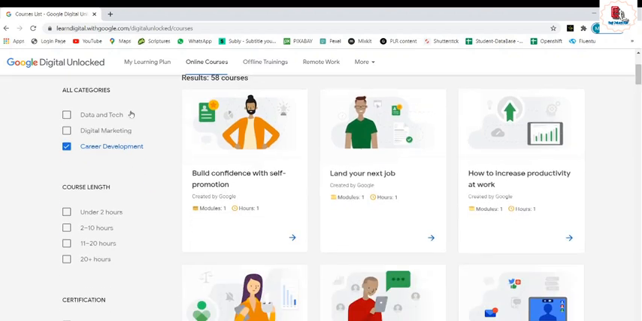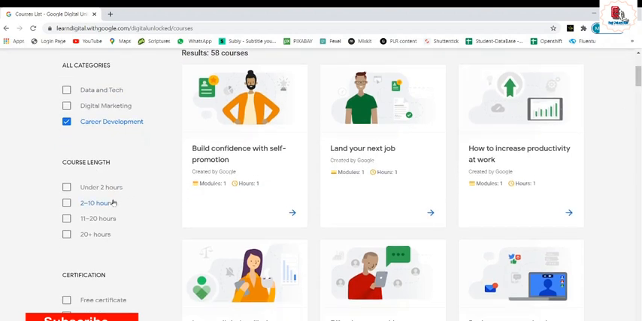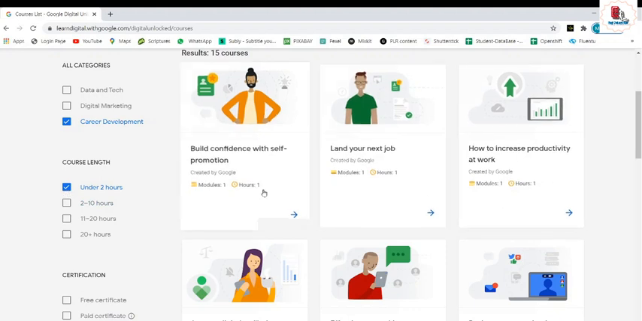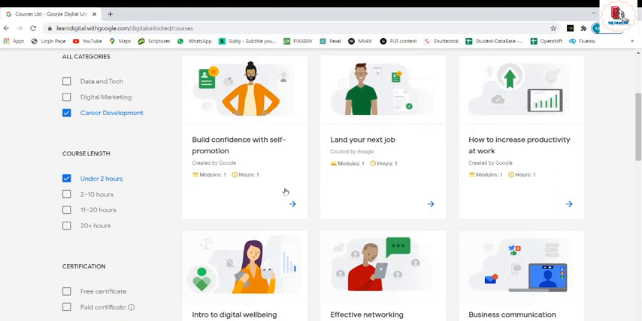So this is about the categories. We also have the course length. If you have a time constraint, you can go with under 2 hours, 2 to 10 hours, 11 to 20 hours, or 20 plus hours. Let me give an example, under 2 hours. See, this is just a 1 hour course. With 1 hour courses, you can easily complete 3 courses per day.